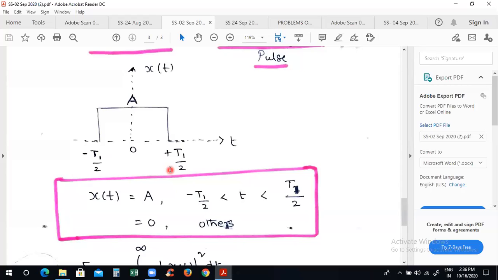Series is different. You are dividing the information into parts, so many number of sinusoids. If it is a periodic signal, you will simply apply Fourier series. But if it is an aperiodic signal, it's not possible to divide into series.